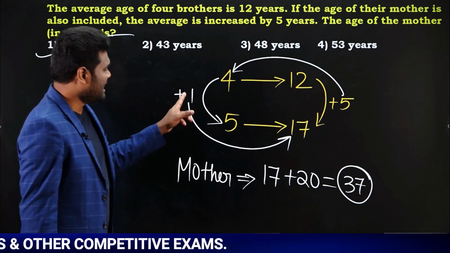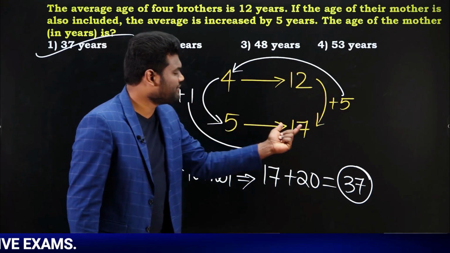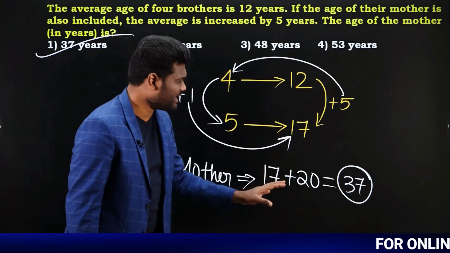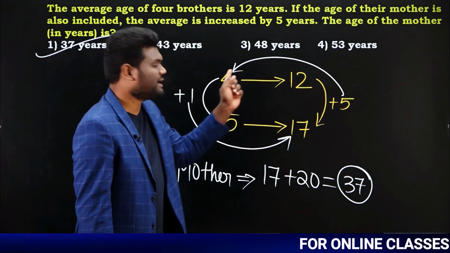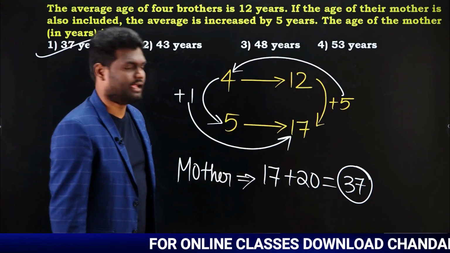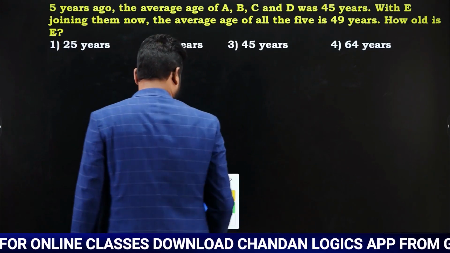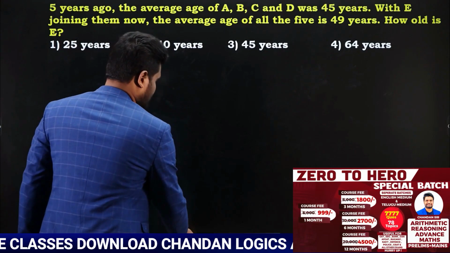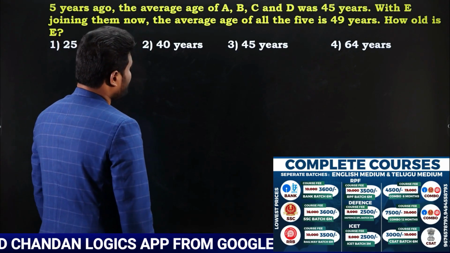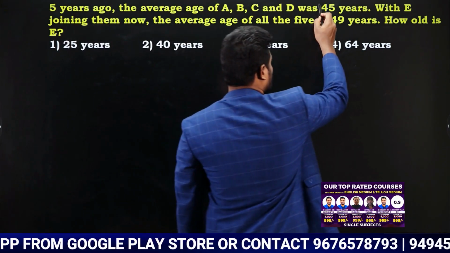Just what you have done is left hand side difference, right hand side difference. Left hand side difference multiplied with right hand side bottom number: 1 into 17, that is 17. Similarly, right hand side difference multiplied with left hand side top number: 5 into 4, that is 20. 17 plus 20, it is going to be 37. So mother's age is 37 years. Okay. Let us look at the next question. 5 years ago, the average age of A, B, C and D was 45 years. So this is when?